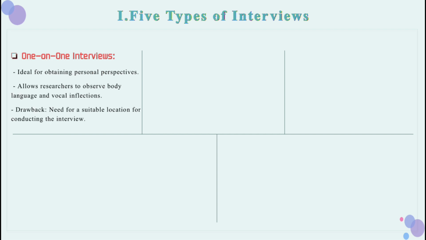1. One-on-one interviews. This method is ideal for obtaining personal perspectives. It allows researchers to observe body language and vocal inflections. However, finding a suitable location for conducting the interview is essential.